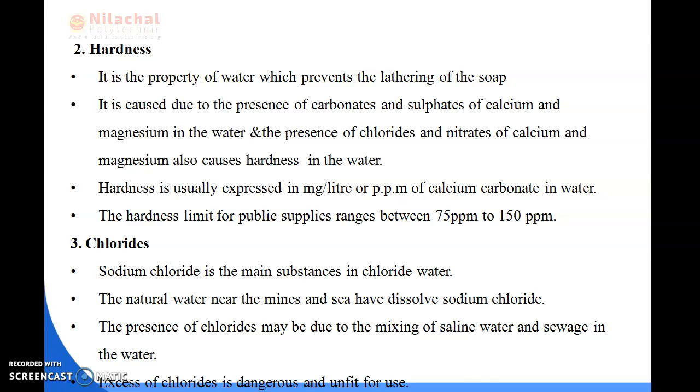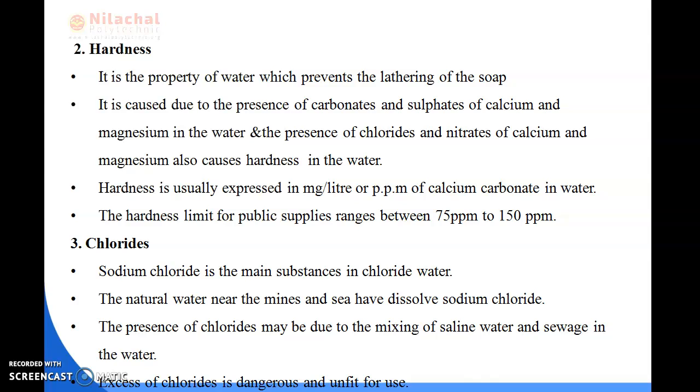Hardness is usually expressed in milligrams per liter or ppm, that is parts per million, of calcium carbonate in water. The hardness limit for public supply ranges between 75 ppm and 150 ppm.